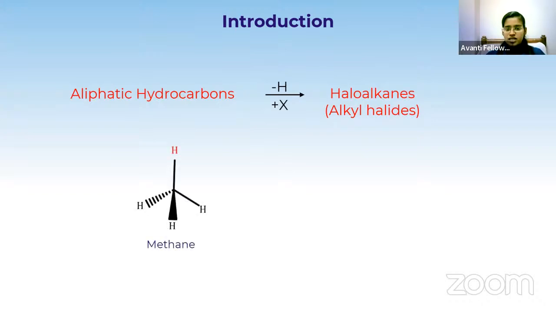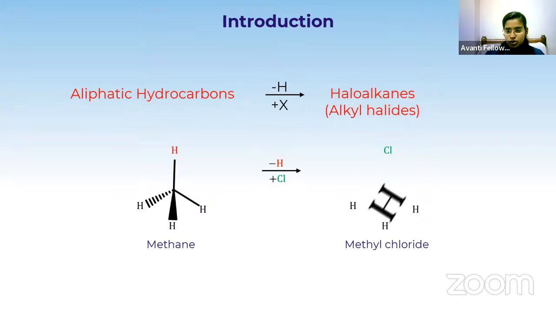Here I have CH4. It is called methane. In methane I have four hydrogen and one carbon, right? I'm going to remove the red color hydrogen which is present over there, and replace it with the halogen chlorine. So it will lead to the formation of methyl chloride.